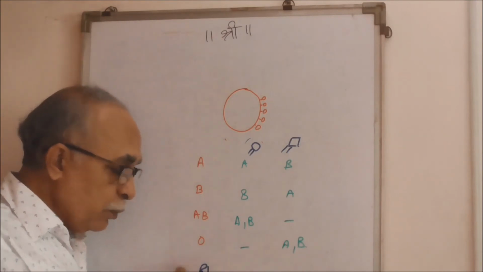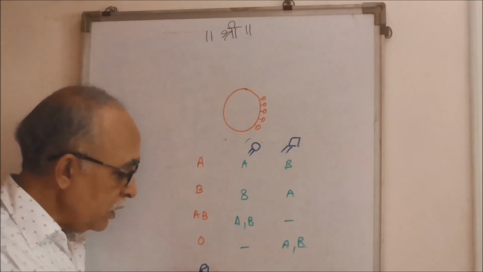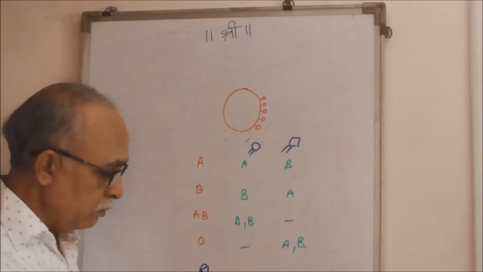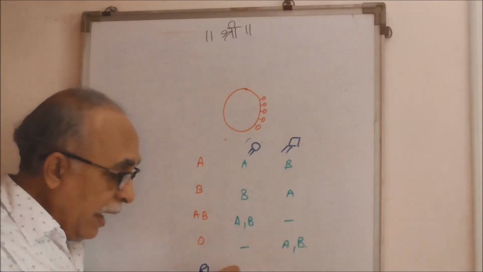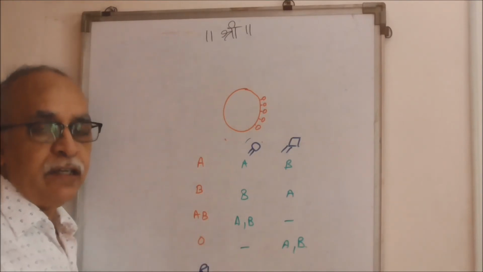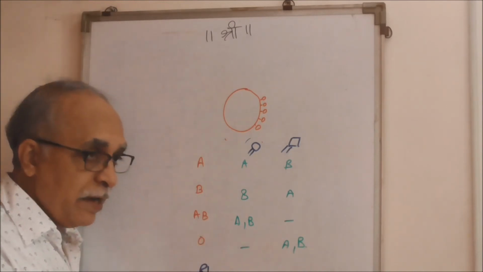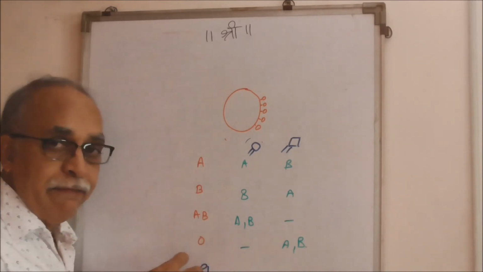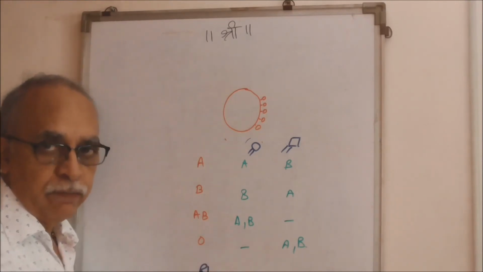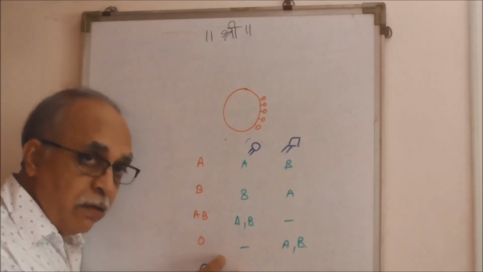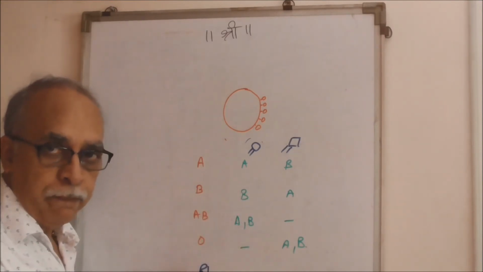Now, the Rh grouping system, which was discovered much later, the rhesus factor blood grouping system, the antibodies are not present in the serum. They are produced, they are developed, they are formed only when the blood is exposed to an Rh factor. That too, a blood without Rh factor is exposed to Rh factor.